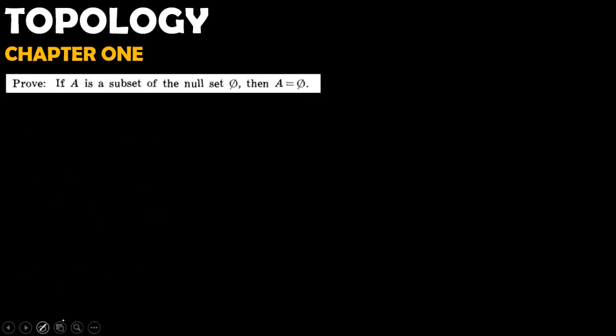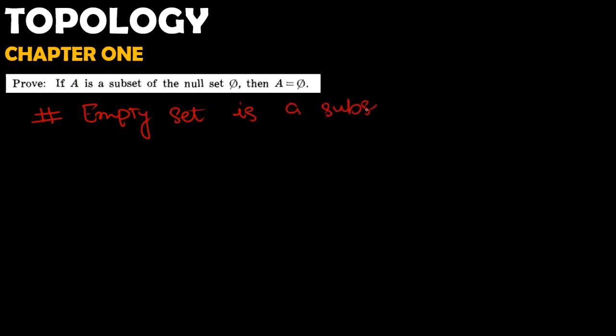Very simple questions. Our next question is that if A is a subset of a null set, then A is equal to the empty set. For this question, always remember that we have a hashtag point here that the empty set is a subset of every set.